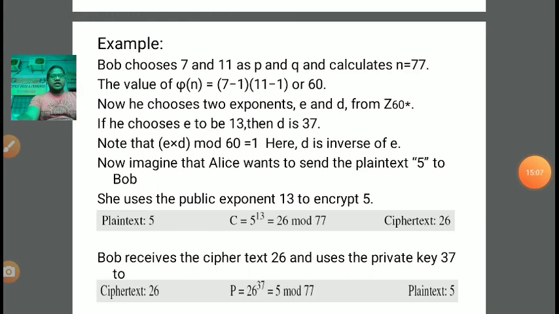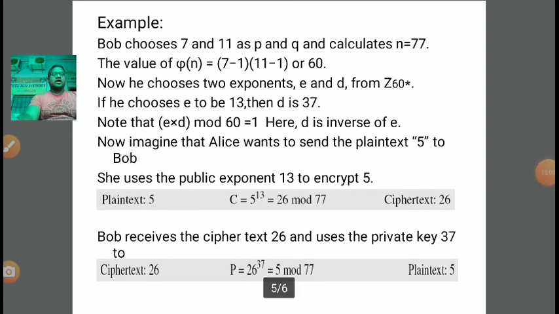Okay, now we are taking an example of how to perform the RSA crypto system in real life. Suppose Bob chooses 7 and 11 as prime numbers P and Q. So the P value is 7 and the Q value is 11. The first step in the RSA crypto system is key generation. For key generation we require two prime numbers, so here P equals 7 and Q equals 11.